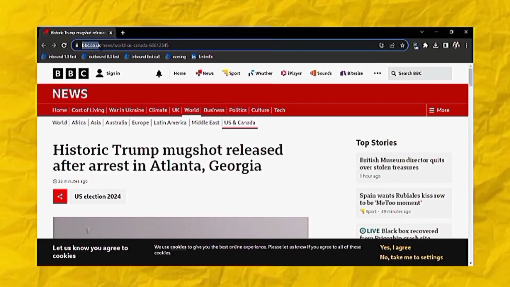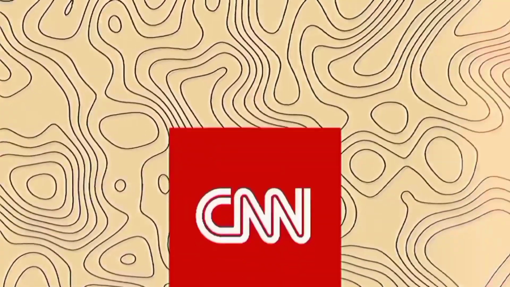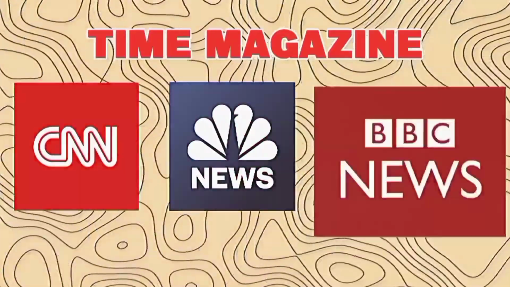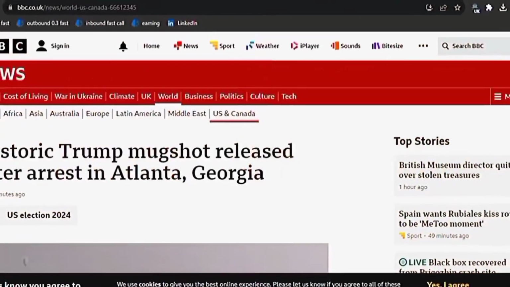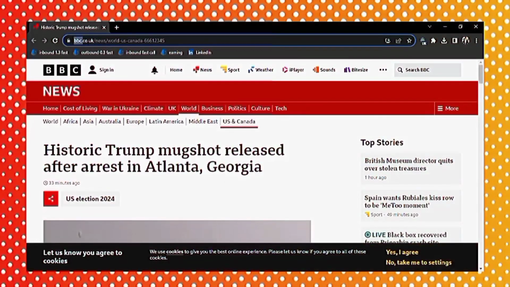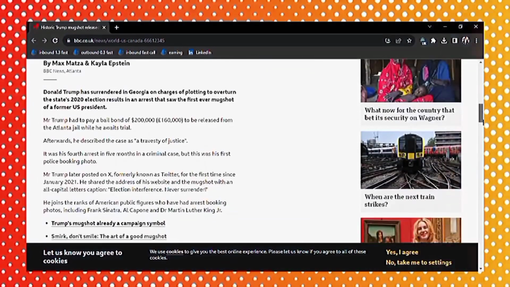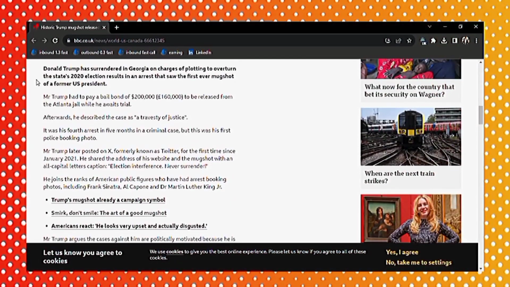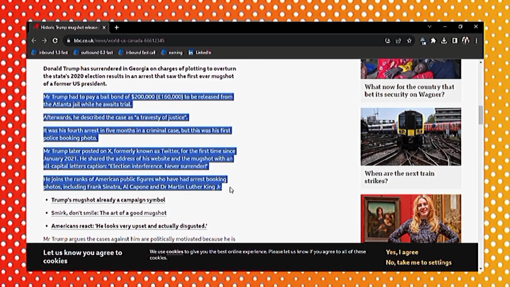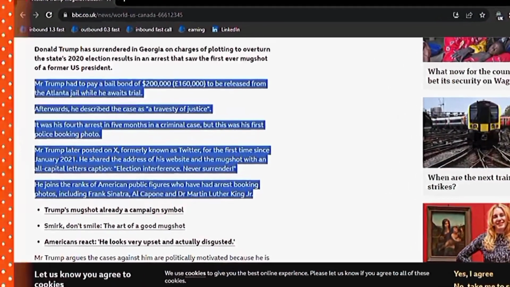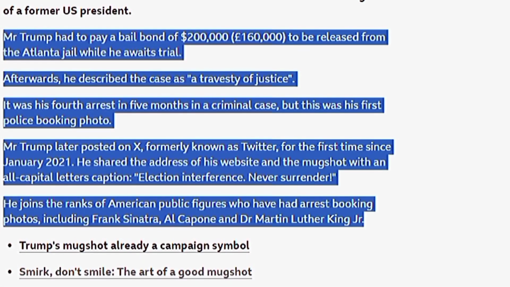To start off, I want to find breaking news that anybody would be interested in. To do so, depending on your region, you can head to CNN, NBC, Time Magazine, BBC, etc. There are loads of options to choose from. I've gone ahead already and loaded up a BBC News article regarding the latest Trump mugshot news. So what we want to do now is find an interesting portion of the article to rephrase. This text will be presented in our news video. I want to go ahead and choose this portion of the text. Just as a reminder, try to choose something that will catch the ear of your audience. The goal is to get them to continue to watch your video.